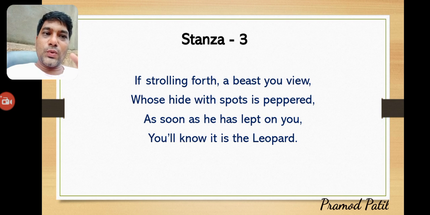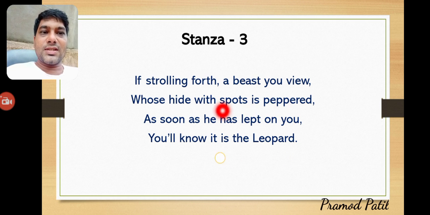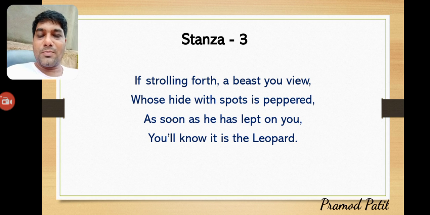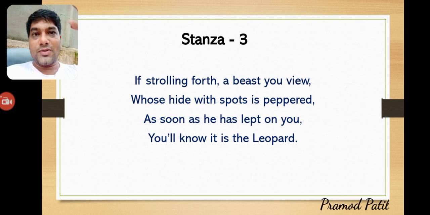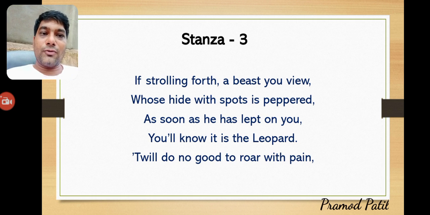So you will know it is a leopard, having dots on its body. Papered here means a body, a place; spots on the hide means dots are there on its body. So you must understand it is a leopard, because it is trying to leap on you from the trees. Therefore it will do no good to roar with pain.